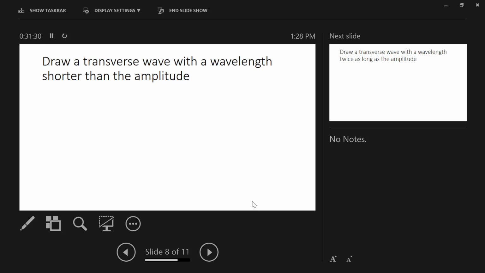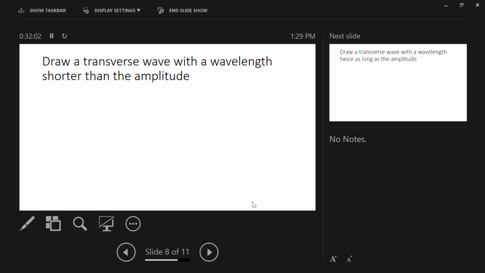All right, so if you're going to draw a transverse wave, you want to draw a wave in which the displacement is perpendicular to the movement of energy. So you're going to want to draw a wave like this, and we want a wavelength shorter than the amplitude. So let's just be really dramatic to fulfill the requirements of this question. So here's our direction of energy movement, and we want the wavelength shorter than the displacement. There we go.